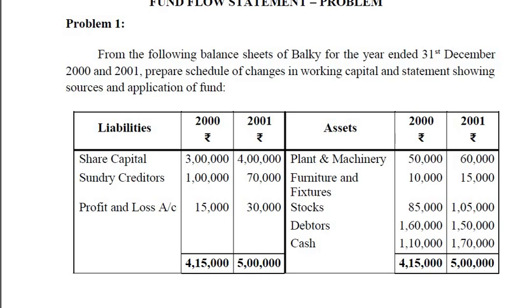The problem is: from the following balance sheets of Balki Limited for the year ended 31st December 2000 and 2001, prepare a schedule of changes in working capital and a statement showing sources and applications of fund. On the liability side we have share capital, sundry creditors and profit and loss account. On the asset side we have plant and machinery, furniture and fixtures, stocks, debtors and cash. Using this information we need to find the changes in working capital and the statement showing sources and application of fund.